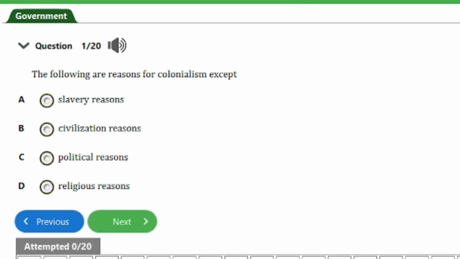The following are reasons for colonialism, except A, slavery reasons, B, civilization, C, political reasons, D, religious reasons. So guys, the answer to this question is option A here, that's slavery reasons. So let's head on to the next question, guys.